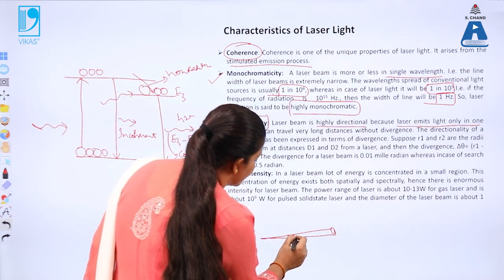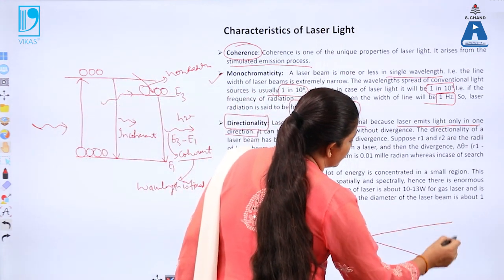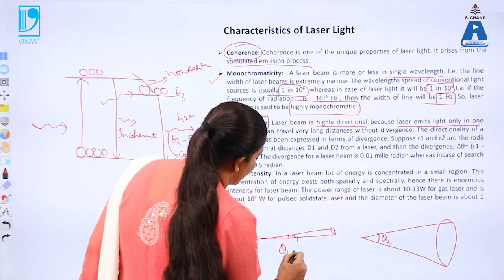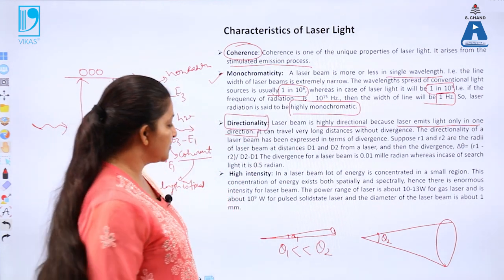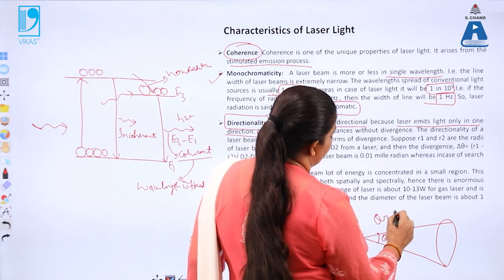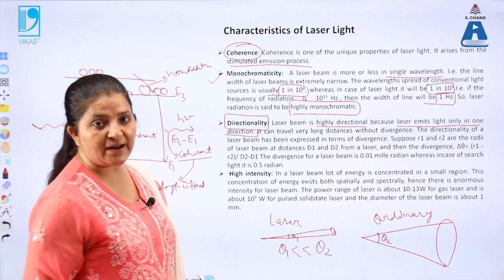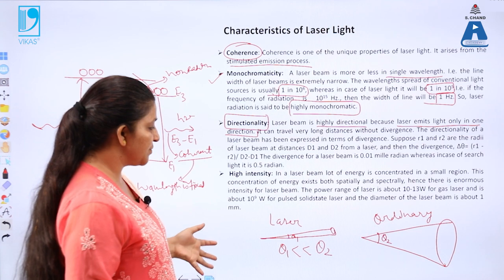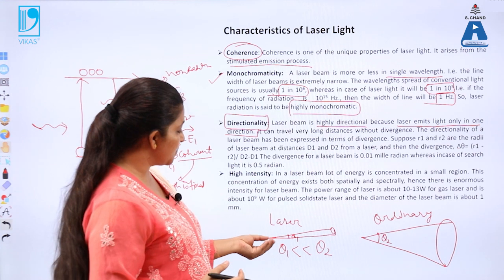If this theta represents the angle of divergence, this is for the laser light, and this is for the ordinary light. So if this is theta 2 and there is a theta 1, the angle of divergence theta 1 is very much less than theta 2, meaning this is for the laser light and that is the ordinary light. So this implies that for the laser light, the angle of divergence is very small. Angle of divergence means the angle which represents the spreading of light over a large area.